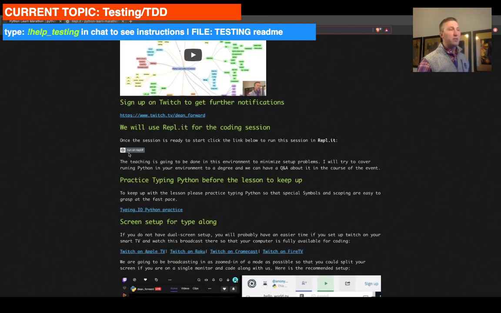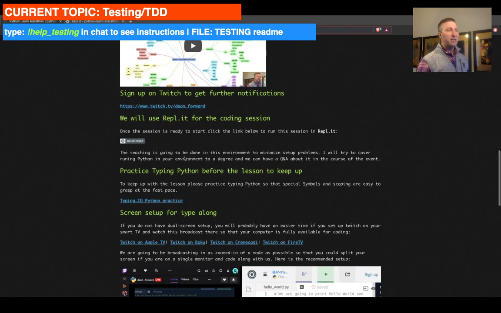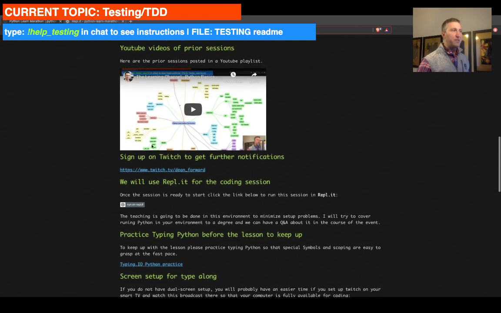So if you want to start afresh and you haven't done anything with that, or if you kind of lost your project in Replit, so we're using Replit, you would hit this link, run on Replit, and it would start up the project in Replit for you. All the recordings you would find on this very page here.